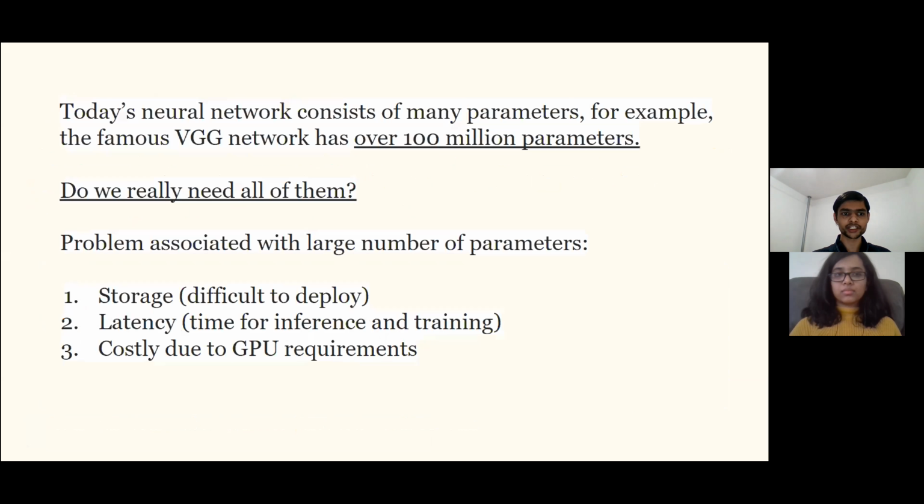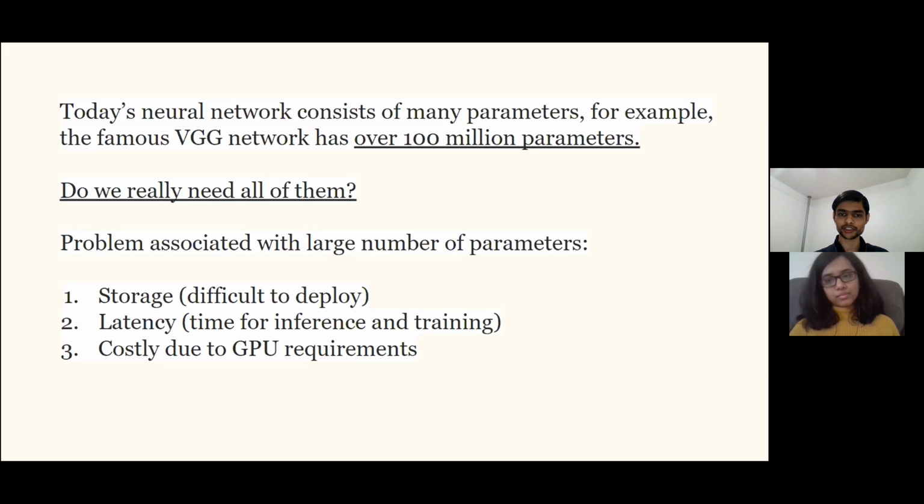So why do we need to do this? Recent deep learning models like VGG have millions of parameters in them. But the question is, do we really need them? And is it feasible to deploy them on smaller devices like microcontrollers and mobile phones? These models take up a lot of space, and it's not feasible in real life to deploy a model of 100 MBs just for image classification tasks.